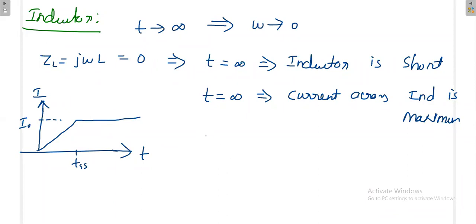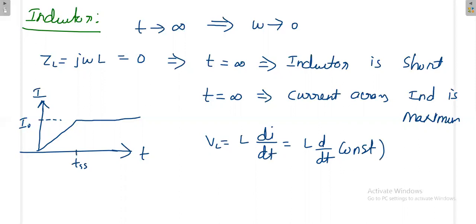Once the current is constant, what is the voltage across the inductor? V is equal to L di by dt. After t is equal to steady state, the current is constant, and the differentiation of a constant is 0. I am interested in t greater than t steady state, because from t steady state up to infinity is called the steady state.